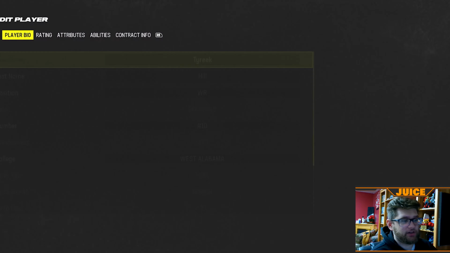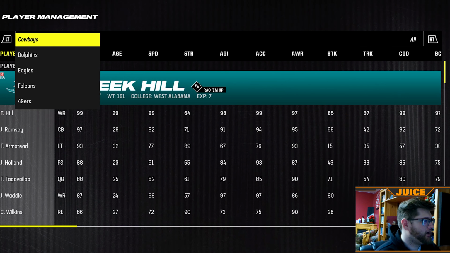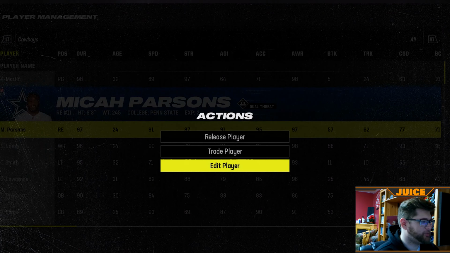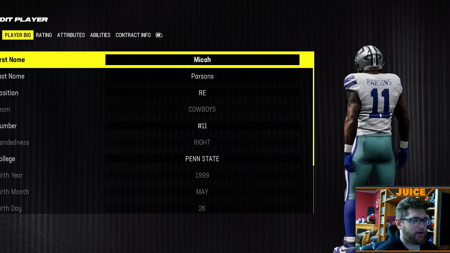I may zoom in so you can see it a little bit better. But he's got all that stuff. We can go to Micah Parsons because Micah Parsons should be updated too. Yep, there he is. He's got tattoos. He's got all this kind of stuff.